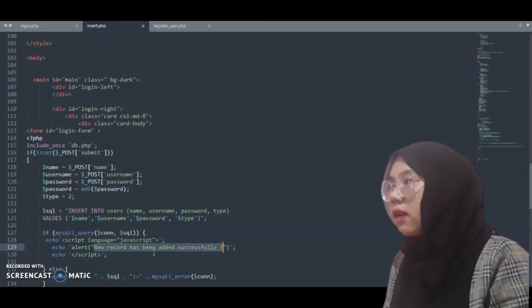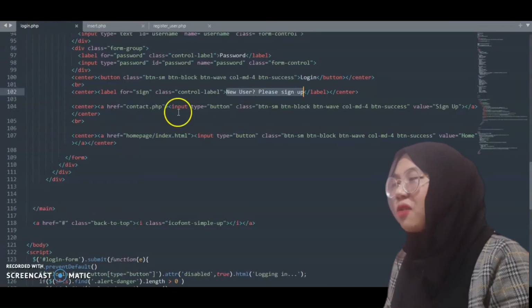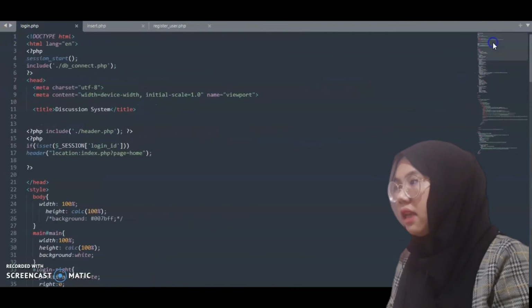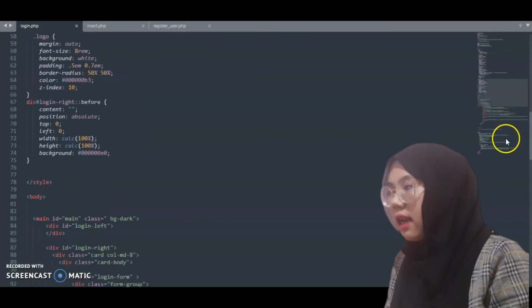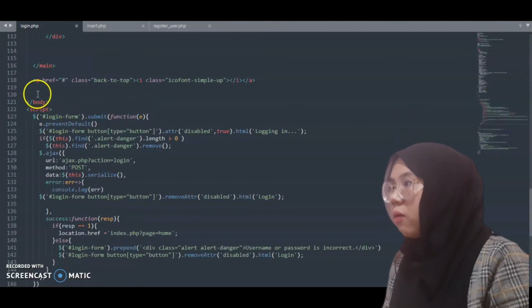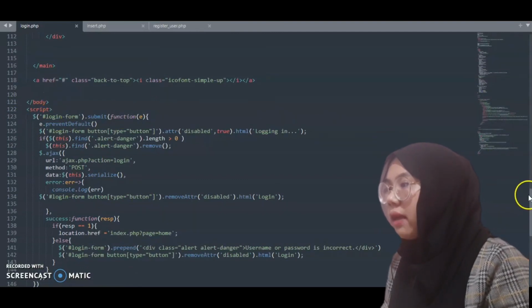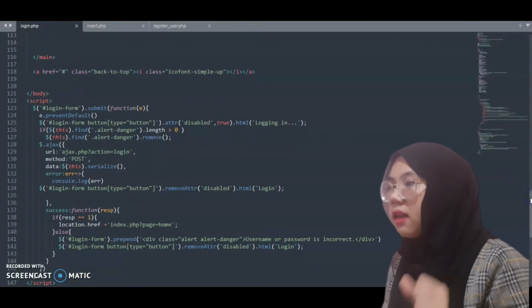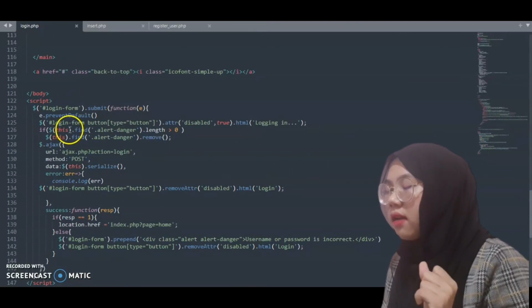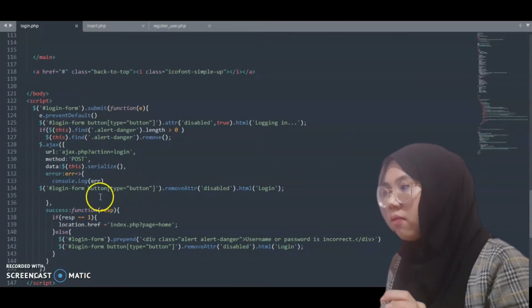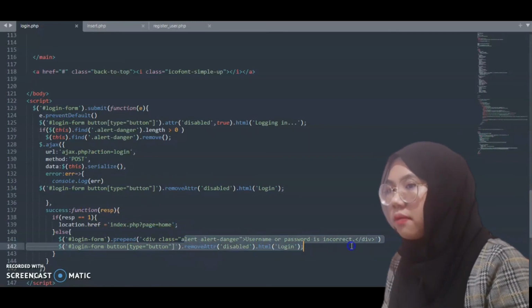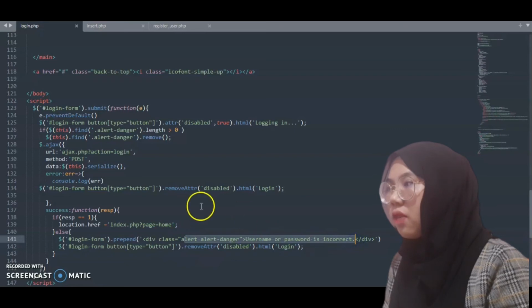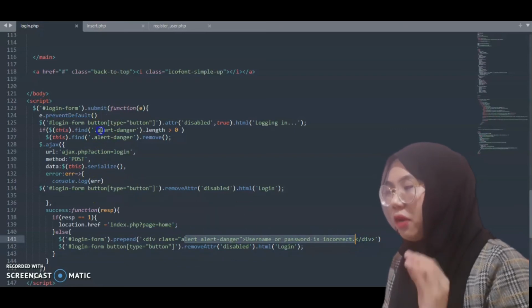Okay, so for the login.php, we have four codings here, which are PHP, HTML, CSS, and lastly Java. We use Java in order to make the process smoother and add some extra features so that the website will be smooth and beautiful.